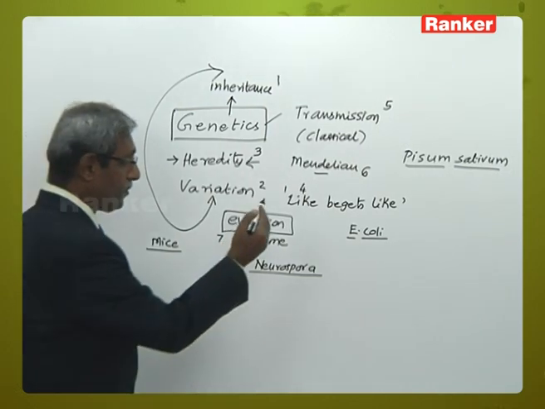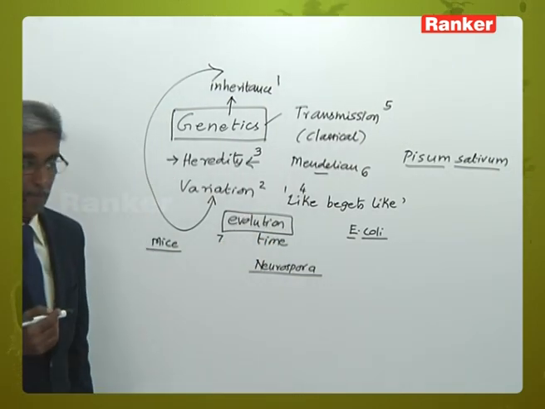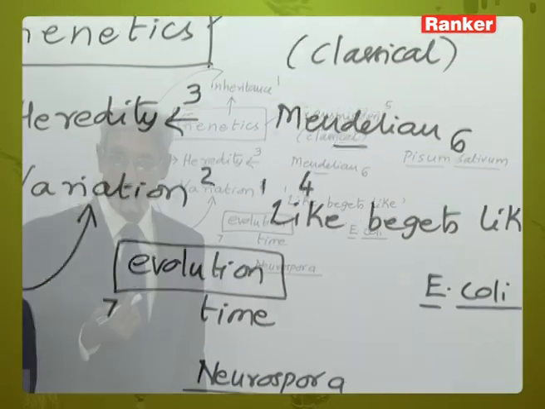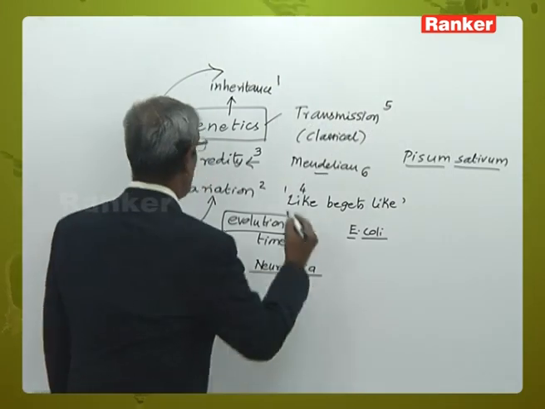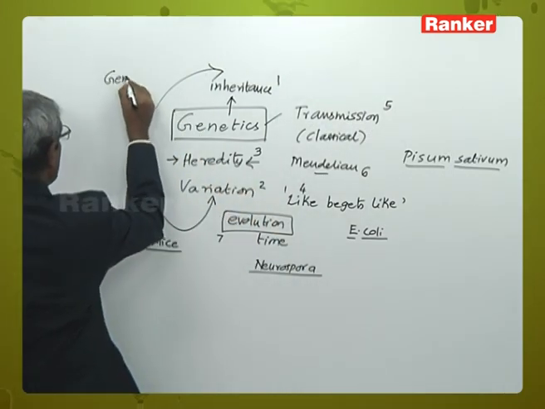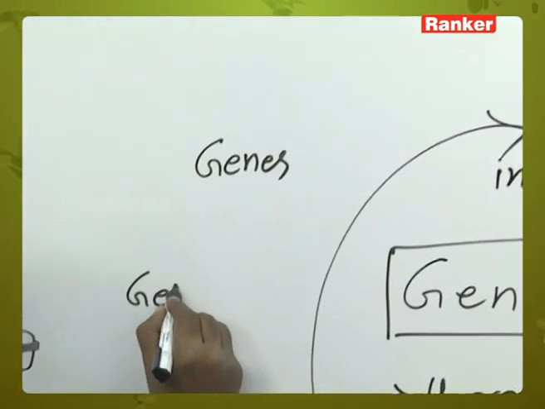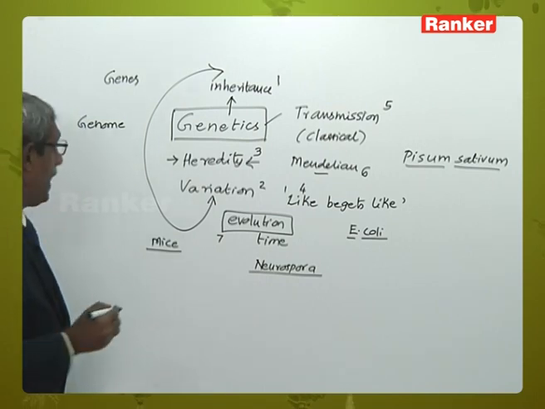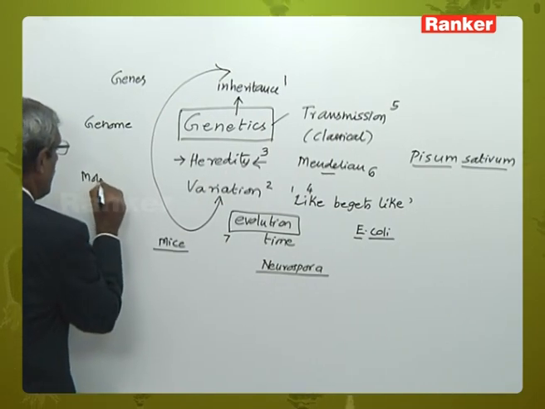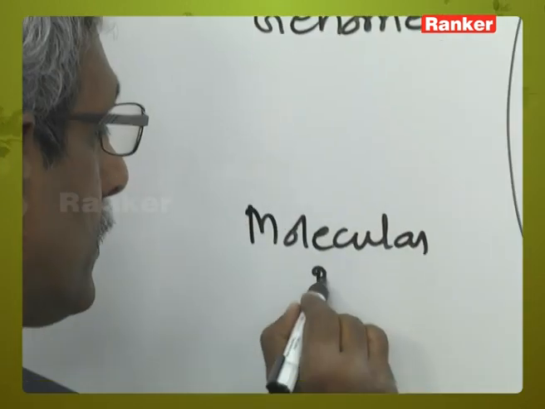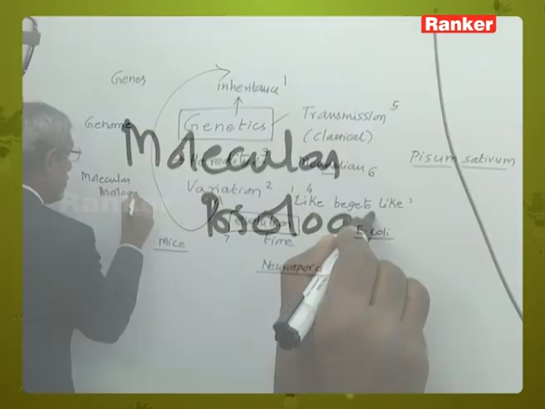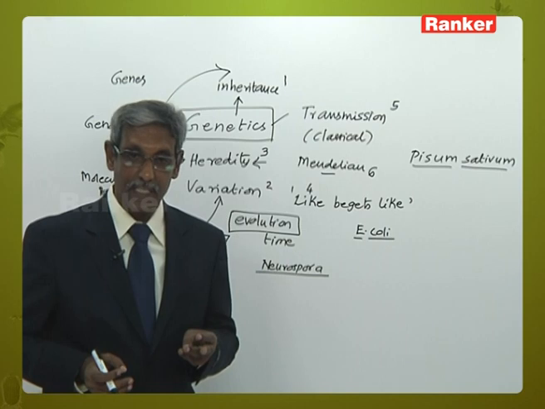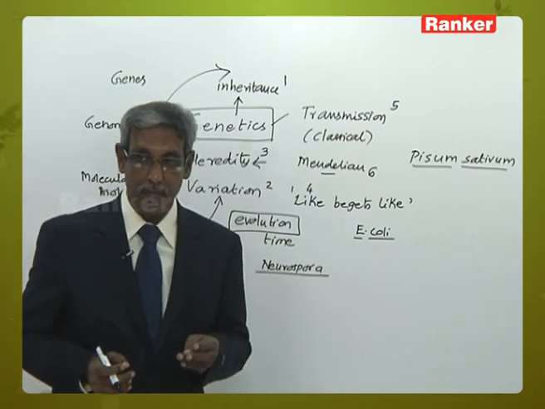The reasons why we have to choose Escherichia coli or Pisum sativum is these organisms are convenient for the study of the transmission of characters. We can easily identify genes from them. We can know the total genome or the total genetic makeup of the particular organism, and it is the basis for molecular biology. Molecular biology is a science of the 21st century which primarily deals with cells, molecules, and the patterns of inheritance.